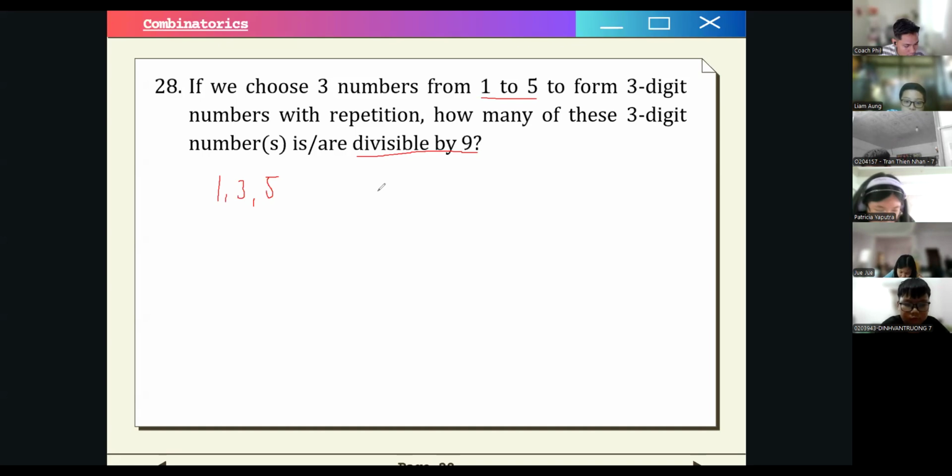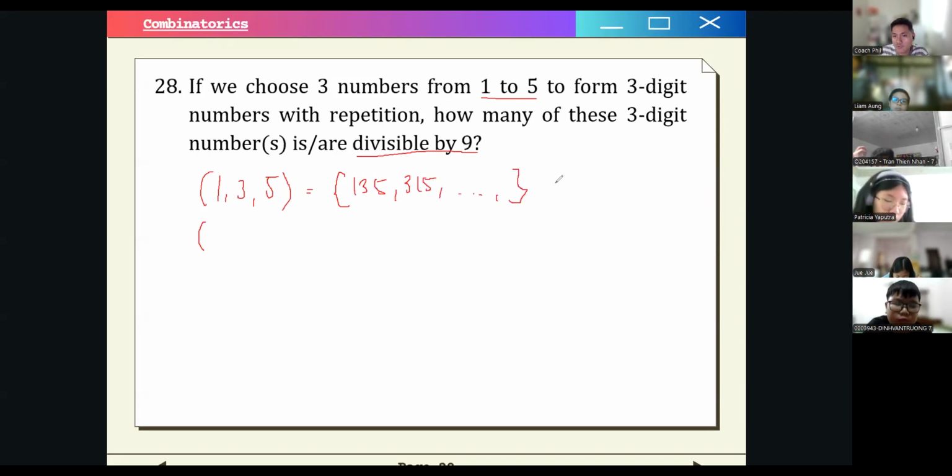So for this problem, we have to list the possible combinations. 1, 3, 5 we can write as 135, 315, and so on. But the quickest way is to write 3 factorial, or 3 permutation 3, or 3 times 2, which is just 6. There are 3 factorial ways to combine the digits 1, 3, and 5.